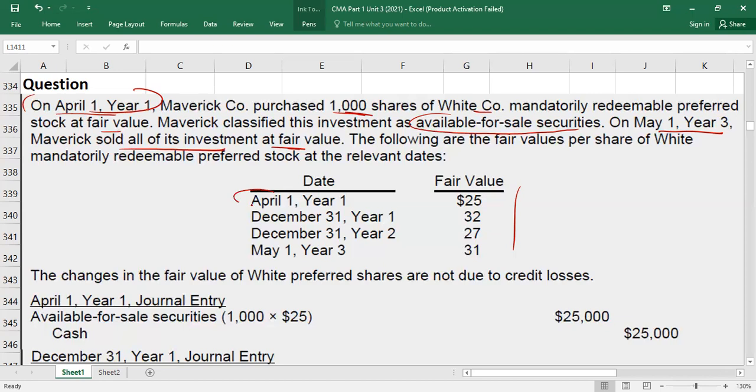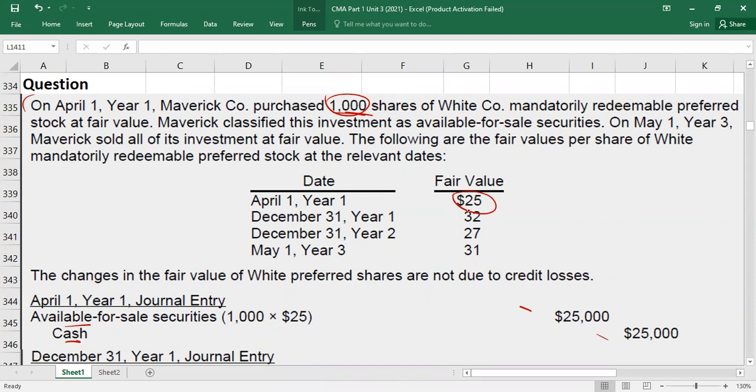On April 1, year 1, right? Fair value is how much? 25. This is the date of purchase. Let's go one by one. So what entry will I pass? Because I bought how many shares? 1,000 shares. At which price? 25. So how much? 25,000. What entry will I pass? Debit investment, I mean available for sale security, and credit cash by 25,000. Done? Any problem? No.